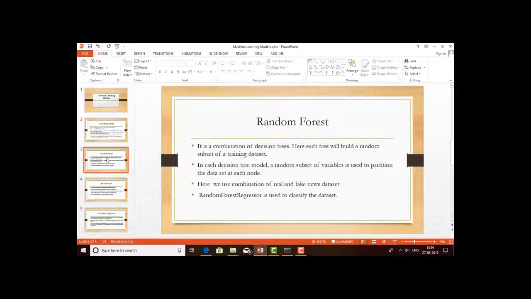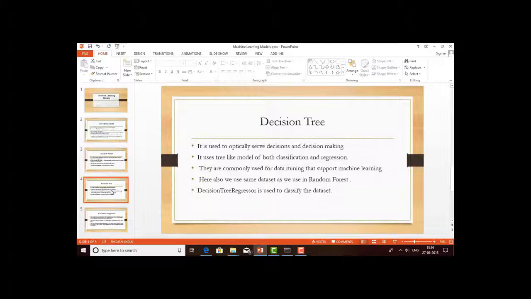Here comes random forest. It is a combination of decision trees. They use random forest regressor to classify the dataset. Then here comes decision tree. A decision tree is a tree-like model of decisions and decision making. They are used for classification and regression purposes. They are commonly used for data mining. Decision tree regressor is used to classify the dataset.